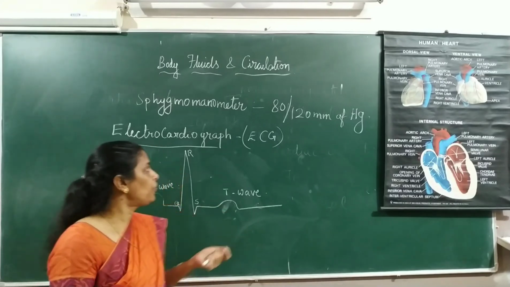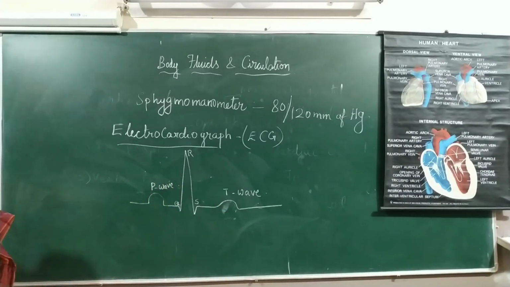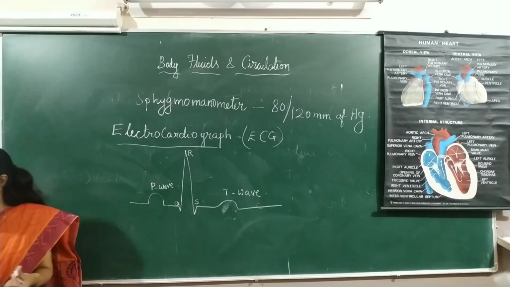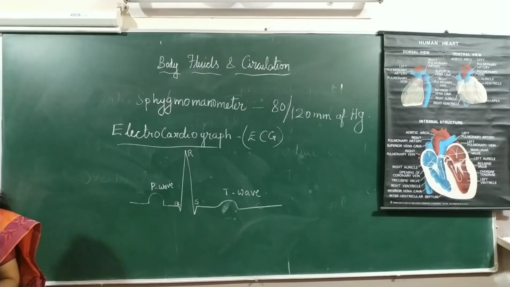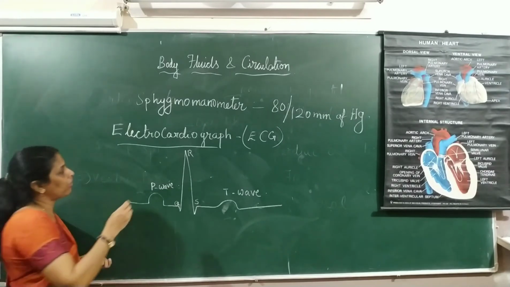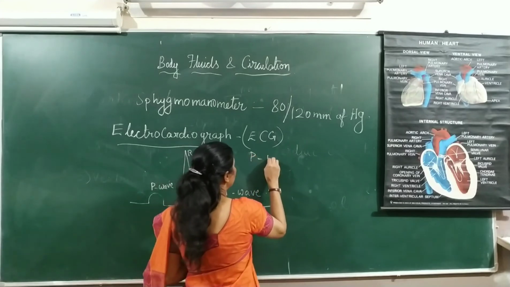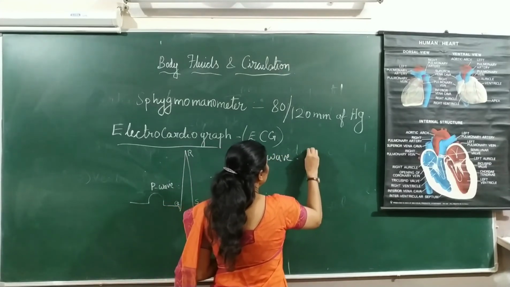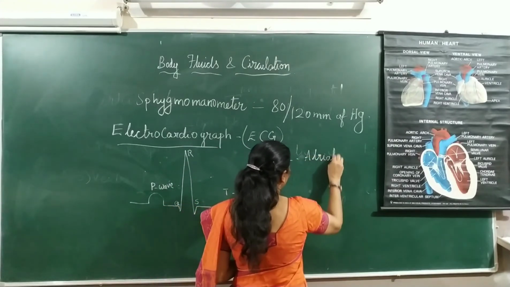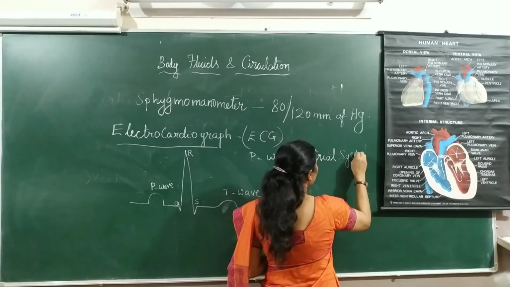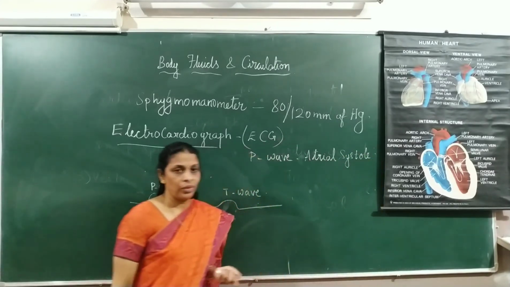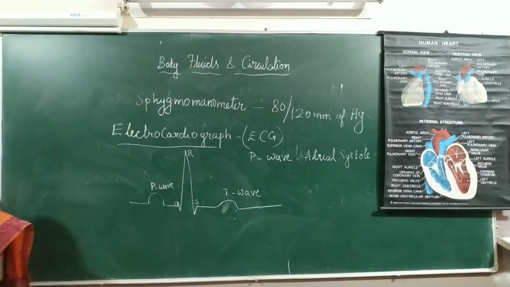The first, the P wave, represents the atrial systole or contraction of atria.